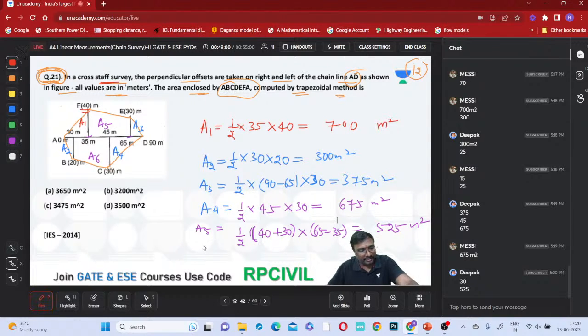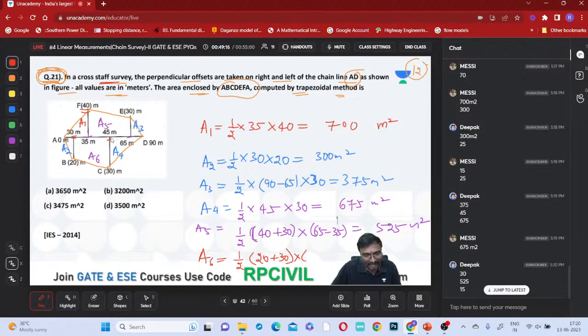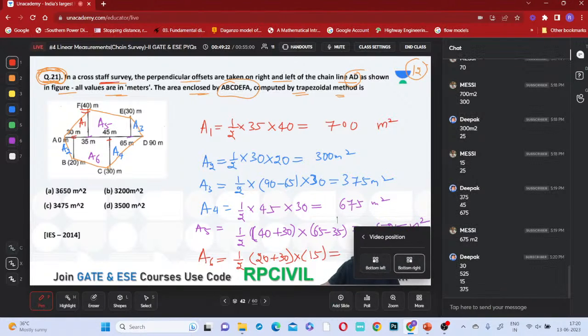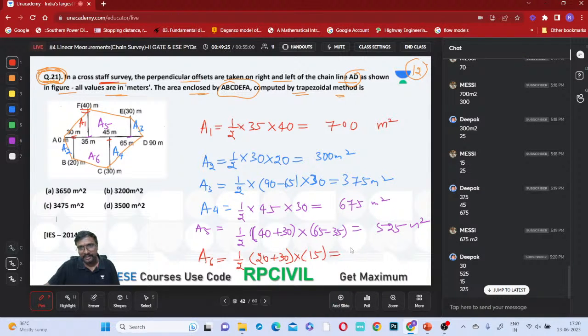And now A6. What is A6? If you just observe, half into the sum of these parallel sides. This is 20, this is 30. So 20 plus 30 into the distance between the parallel sides. This is 30, this is 45, means 15 you are having. So 15 you can say. How many meters square is that area? That is 375 meters square.